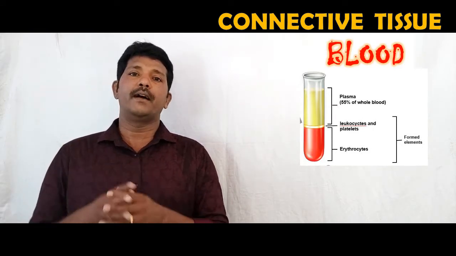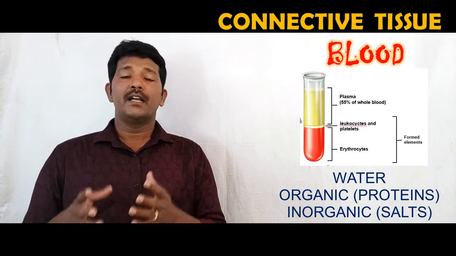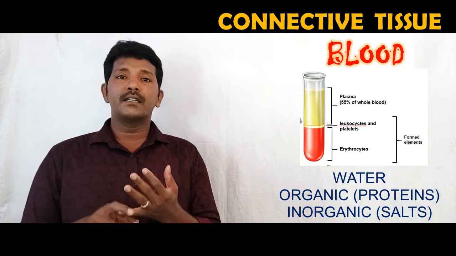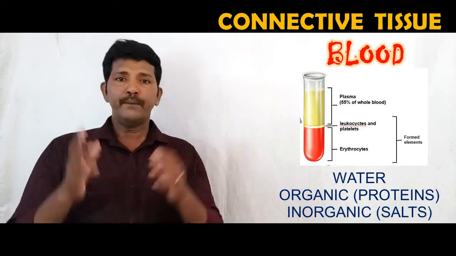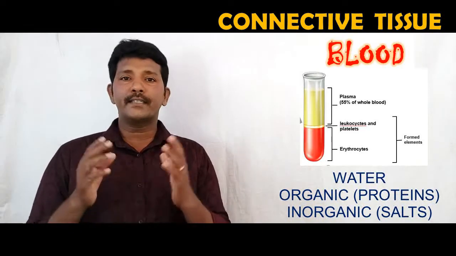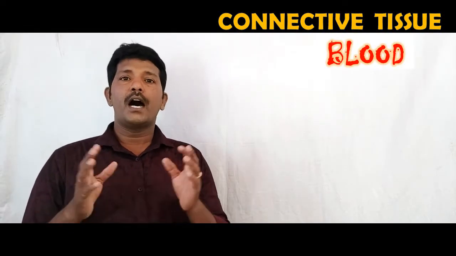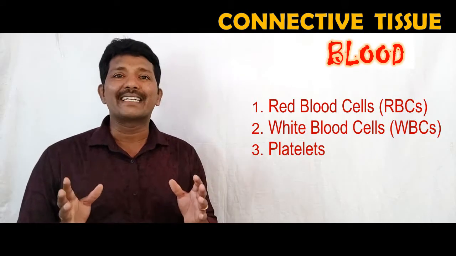Plasma is the matrix of the blood, as it has a high amount of water and organic and inorganic components. There are three types of blood cells in the blood: RBC, WBC and platelets.